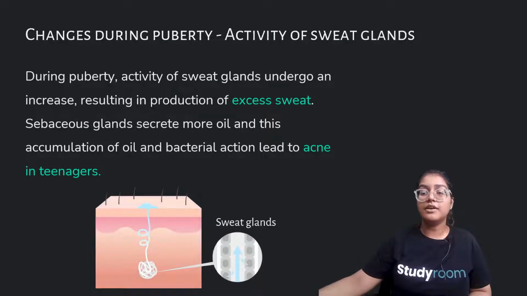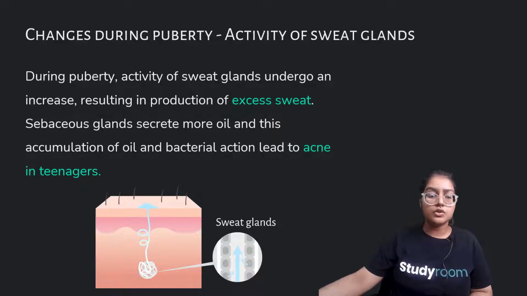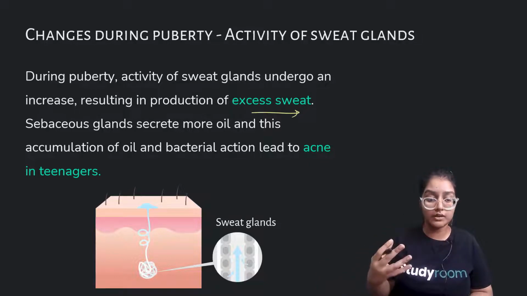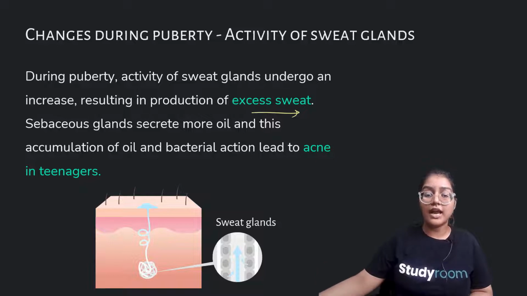There is activity of sweat glands. Sweat glands are glands which are responsible for sweat. During puberty, the activity of sweat glands increases, resulting in production of excess sweat. There are also sebaceous glands present on your skin. They secrete more oil.